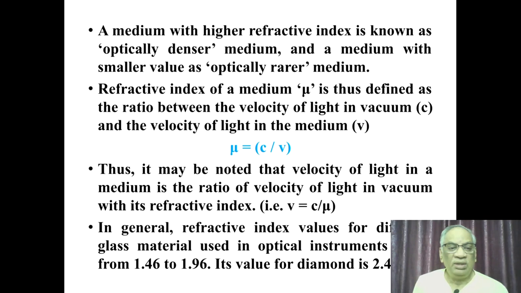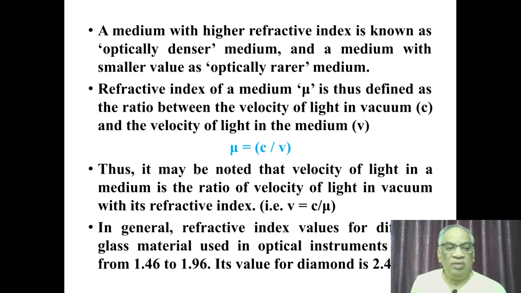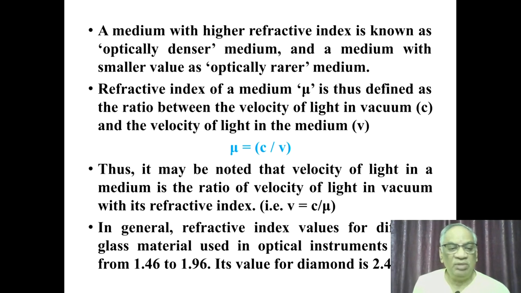The refractive index in terms of velocity of light can be defined as the ratio between the velocity of light in vacuum divided by the velocity of light in the particular medium V. That is, mu is equal to C by V. It may be noted that velocity of light in a medium is the ratio of velocity of light in vacuum with its refractive index. That is, V is equal to C by mu, where C is the velocity of light in vacuum.